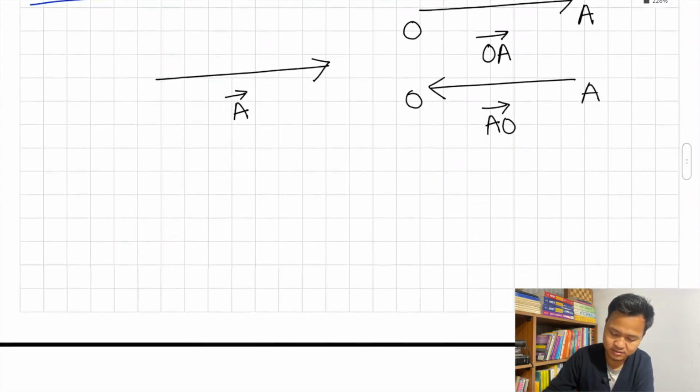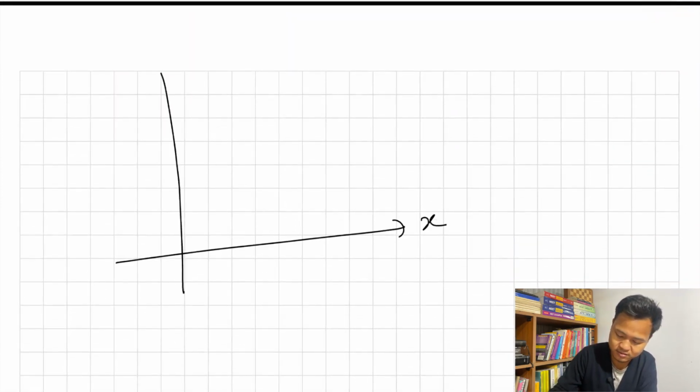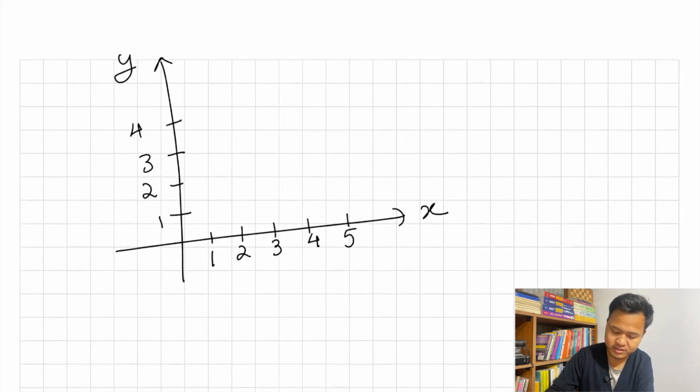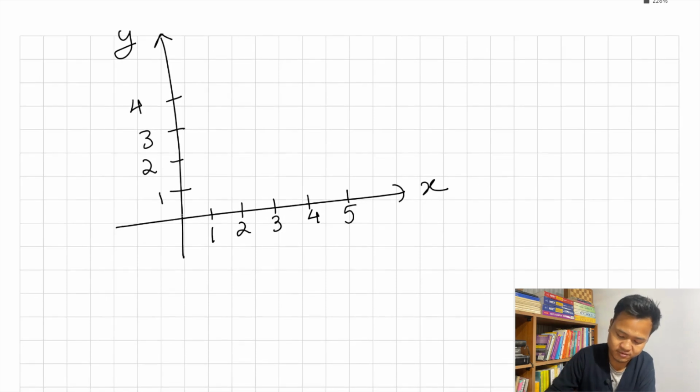Suppose I have an XY coordinate plane, 1, 2, 3, 4, 5 and 1, 2, 3, 4. Let's say I have a vector. I'll take two points here, P, and here I'll write Q. Q at 5, P at 0.